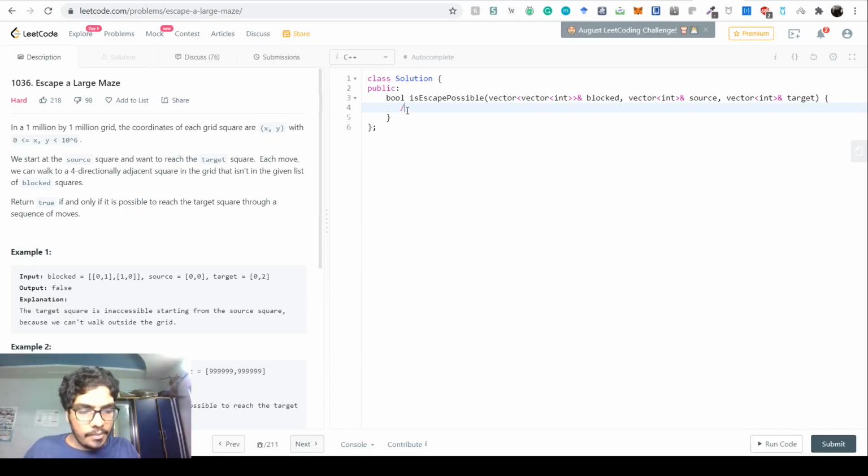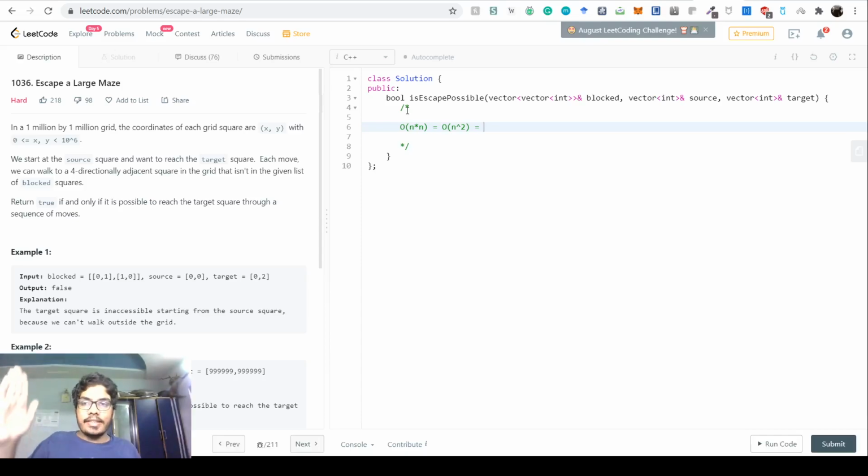If we try to apply a BFS here, let's look at its complexity. The BFS would at least involve iterating through all the grid cells. Now how many grid cells are there? If one side is n, the complexity of the BFS would be O of n times n, or O of n squared. In our case n is a million, so there are a million grid cells in each direction.